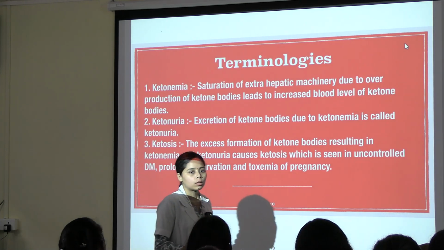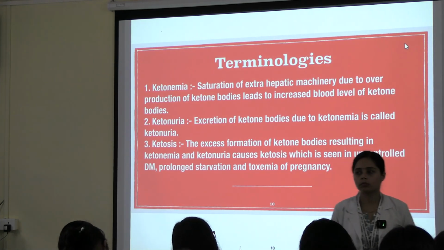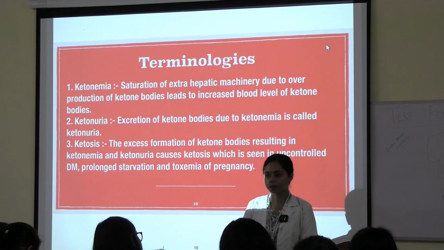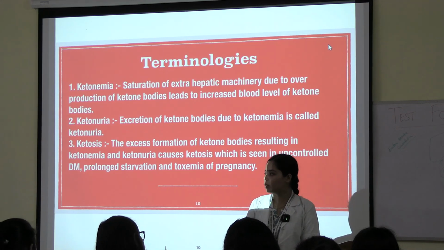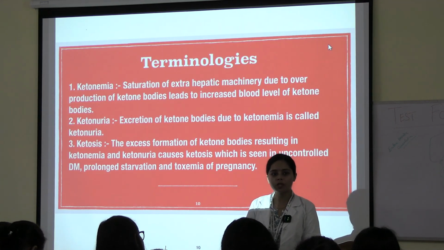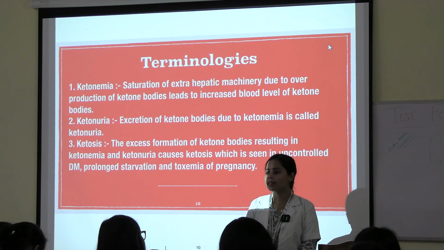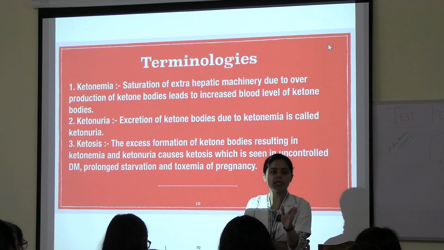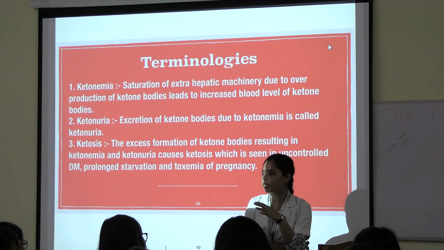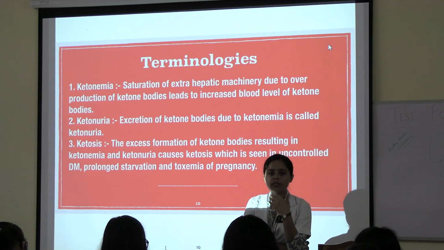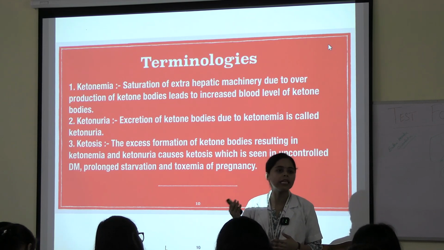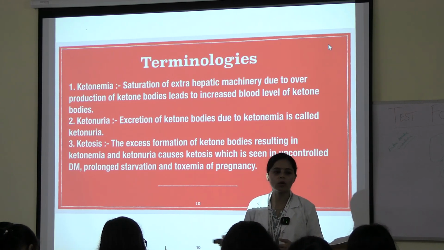Toxemia of pregnancy, it means suppose hyperemesis gravidarum, it is a condition. When a lady gets pregnant, she vomits more and more, and this is toxic because of toxemia, then we call it toxemia of pregnancy. If it subsides, then it's fine, but suppose whatever she is taking, she is vomiting again and again, so she is not able to eat anything, suppose for 6 hours, 7 hours. Then it can cause toxemia of pregnancy.